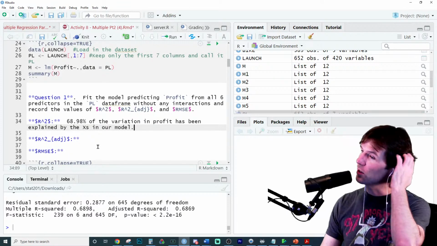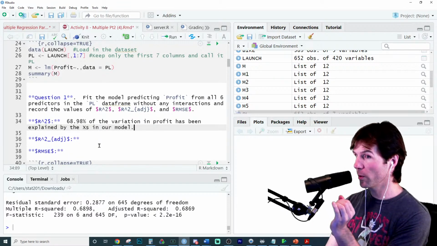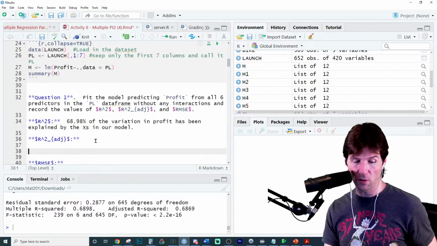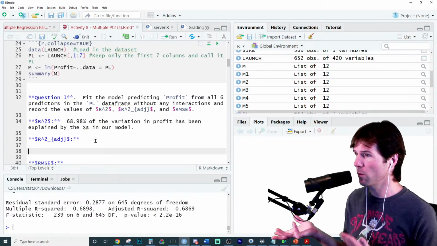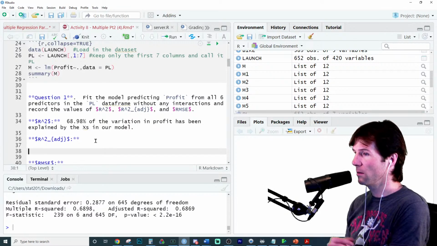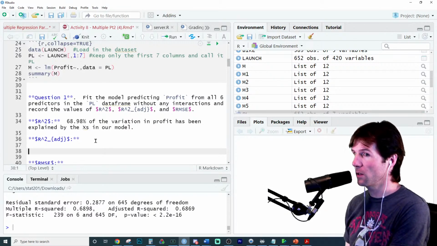Next, we get to the R squared adjusted. Now, R squared adjusted has some key concepts to it, so write these down if you don't have them. Can anyone tell me anything they know about R squared adjusted? We'll talk about what it is right here, but what's this R squared adjusted thing we have?